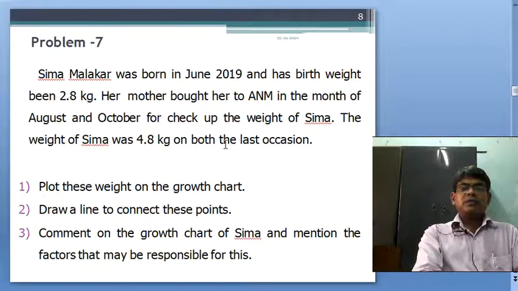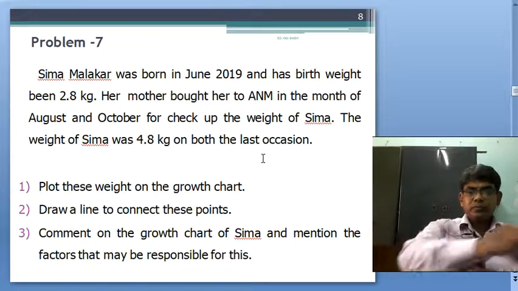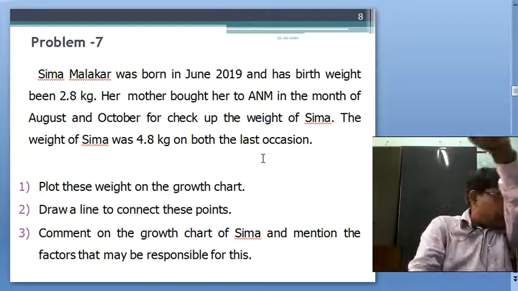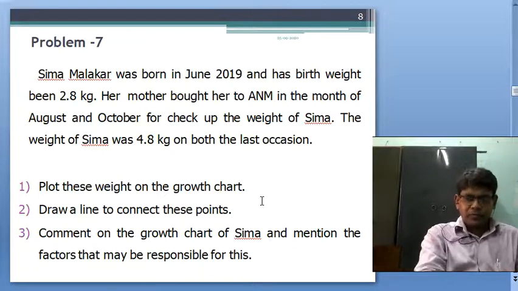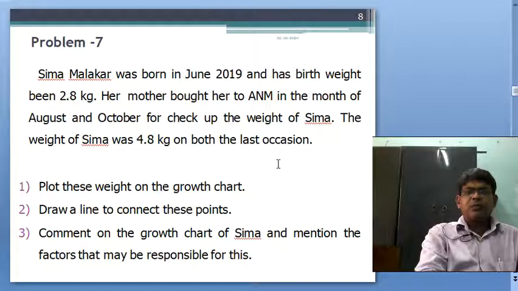Now, regular health checkup should be given, and regular breastfeeding should be given, and she might not have exclusively breastfed. Regular care of immunization and regular checkup to the baby.